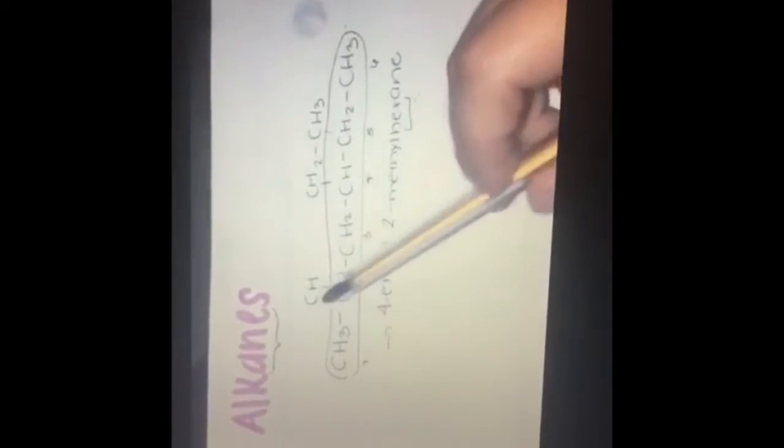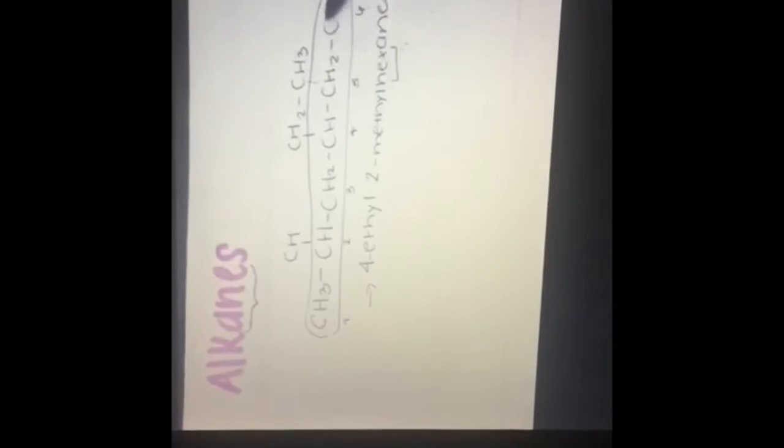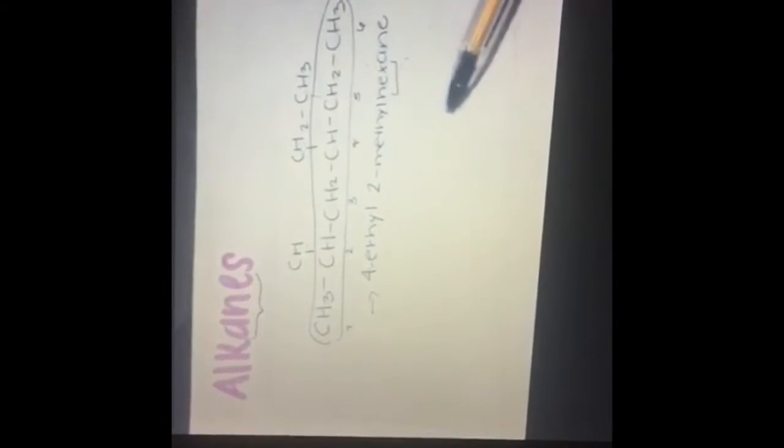The substituents are the appending groups from the parent chain. These ones are the substituents, like the ones coming out from the main chain. Those are called substituents. Okay, after that, when you start writing it to get to the answer, you're going to do it in alphabetical order.